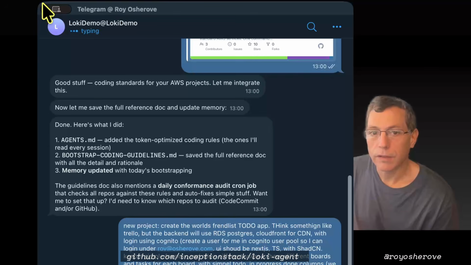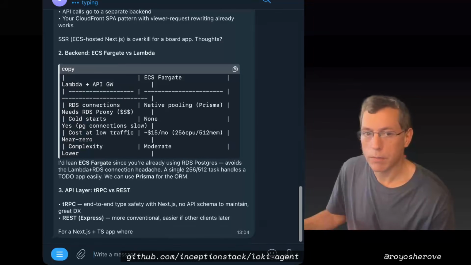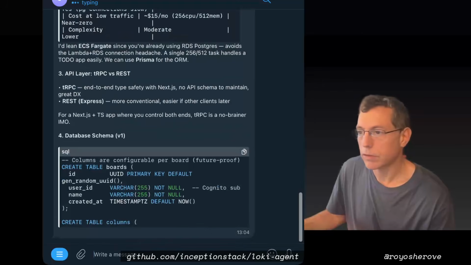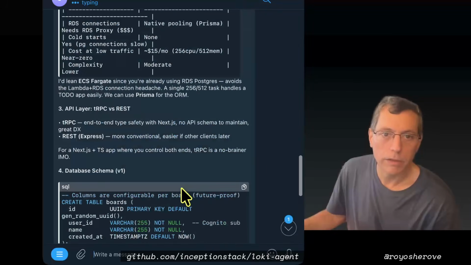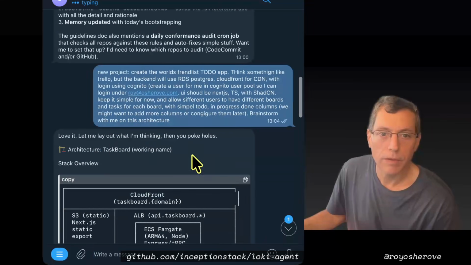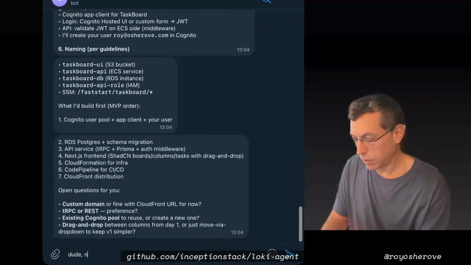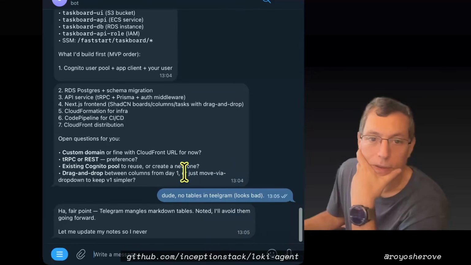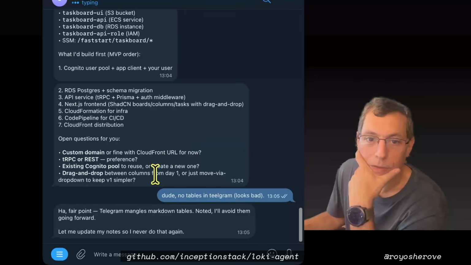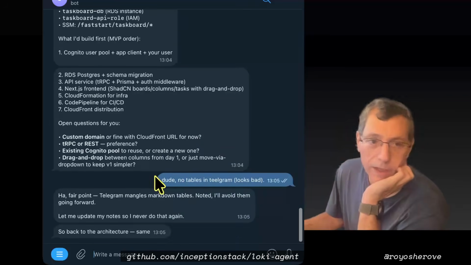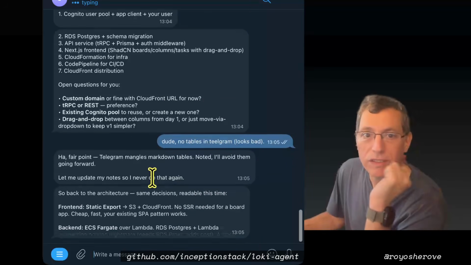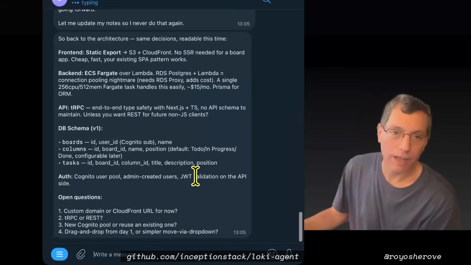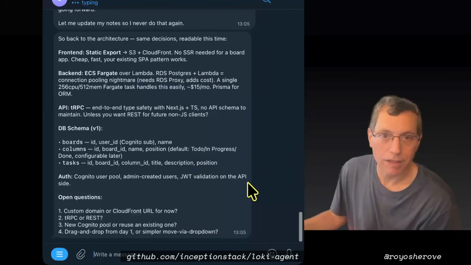Restart for a second. Okay, so it's definitely generating a bunch of tables and ideas here. I'm going to look at this really quickly. Actually, I'm going to say, dude, no tables in Telegram, it looks bad. And that's maybe a rule I can teach it for later. Okay, fair point. Let me update my notes so I never do that again. By the way, it always does that. I always have to remind it. At some point it forgets that stuff.